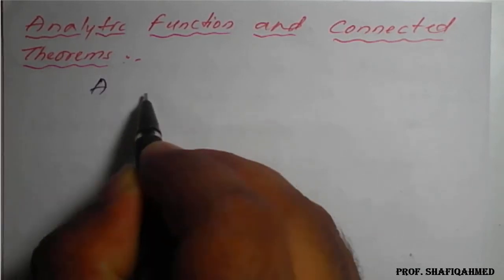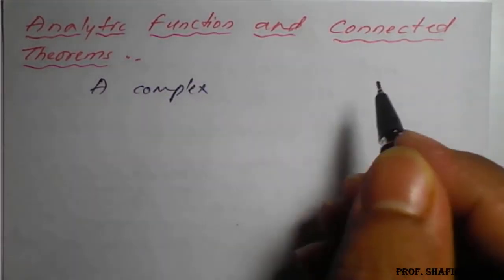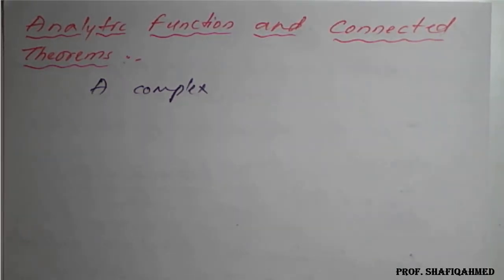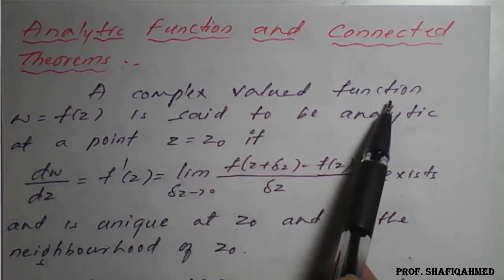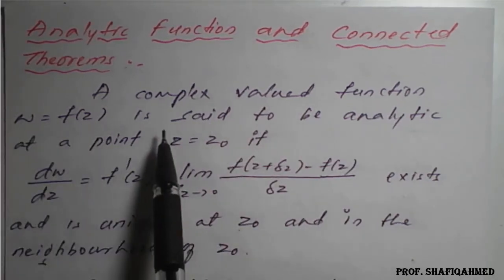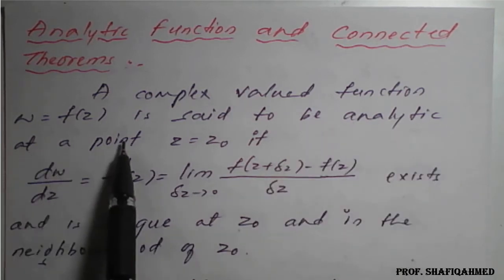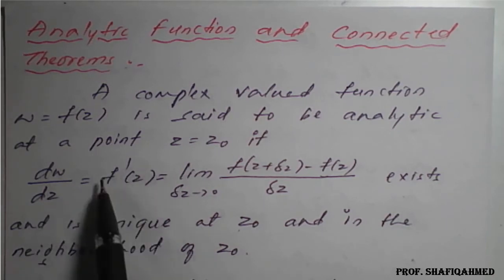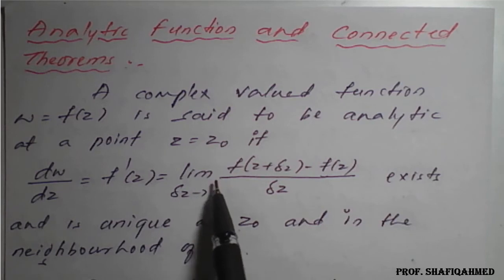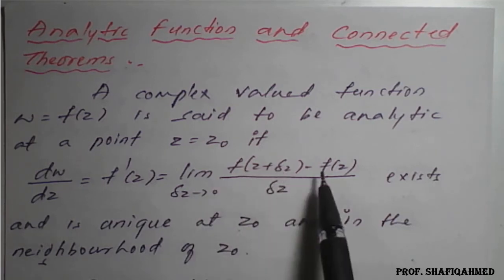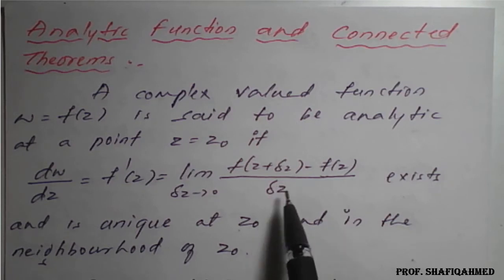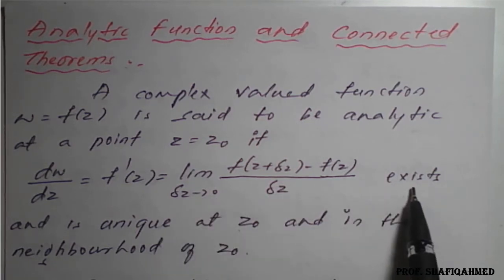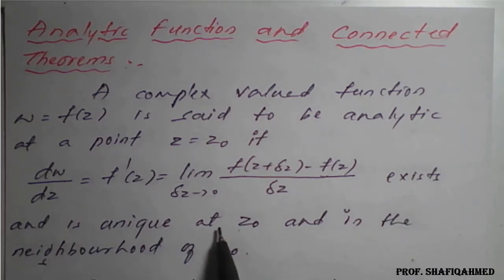A complex valued function w is equal to f of z is said to be analytic at a point z is equal to z naught if the derivative of w with respect to z, that is dw by dz, which is also f dash of z, equal to the limit of f of z plus delta z minus f of z whole divided by delta z, as delta z tends to 0, exists and is unique at z naught and in the neighborhood of z naught.